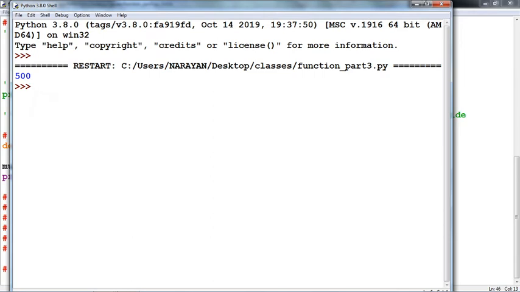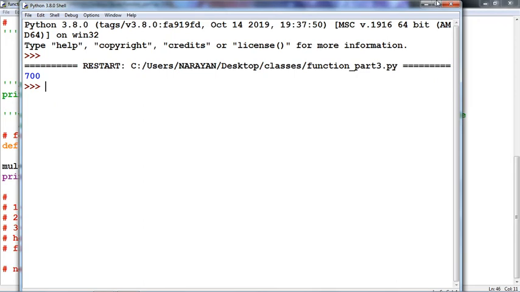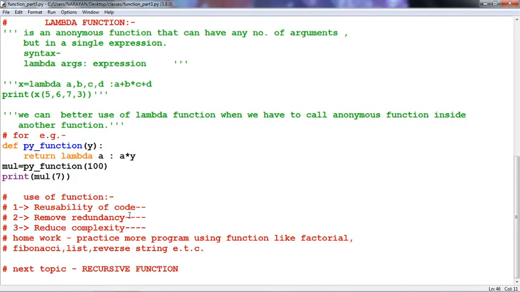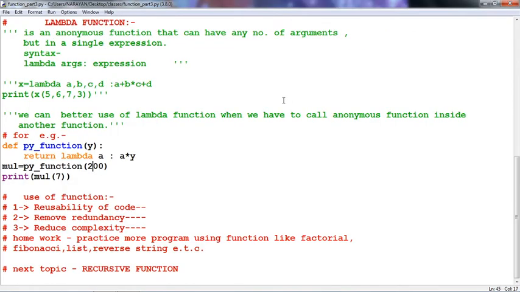Why is it 500? Because here we have passed 100 as y and 5. If we change this to 7, it will return 700. If we change this value to 200, it will return 1400. See the output. Now this is about lambda function.